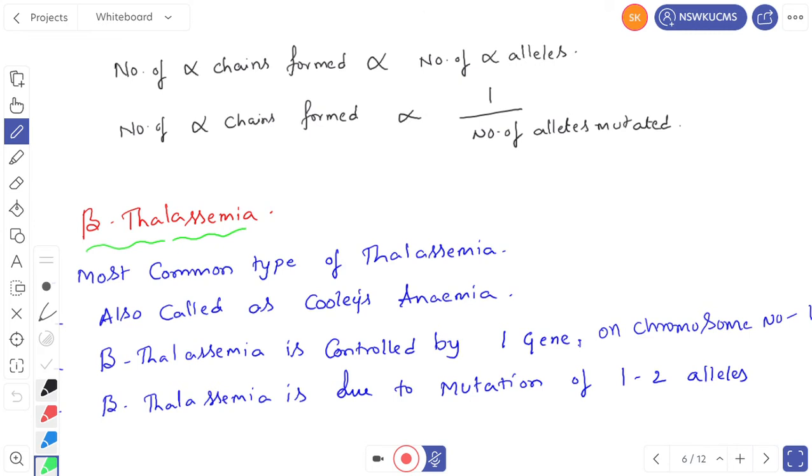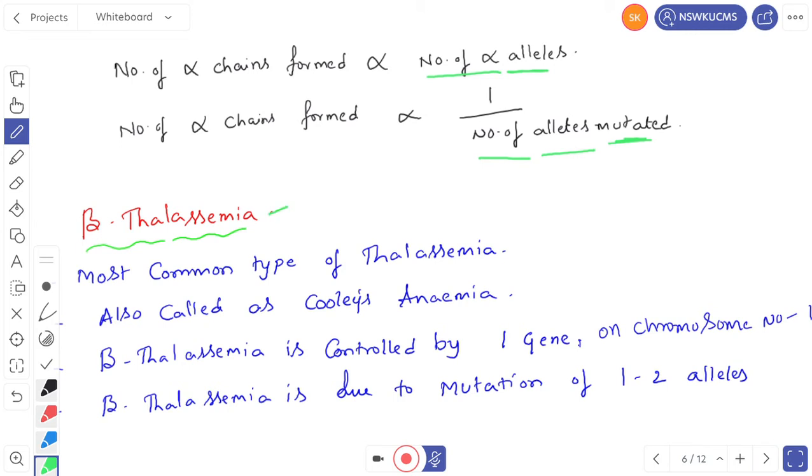So the number of alpha chains formed is proportional to the number of alpha alleles. If there are two alpha alleles, there are two alpha chains. If there are three alpha alleles, there are three alpha chains. If there are four alpha alleles, there are four alpha chains. Right? So the number of alpha chains formed in thalassemia is directly proportional to the number of alleles mutated. If alleles are mutated, then those mutated alleles will not form chains and the remaining alleles form them.